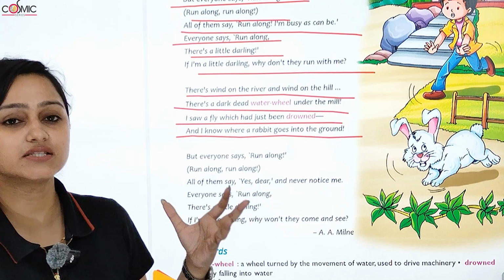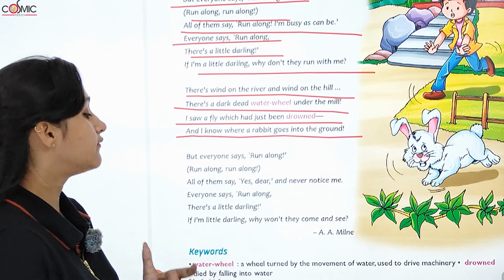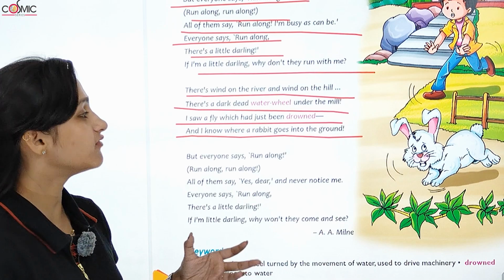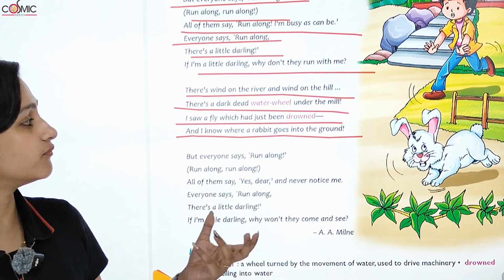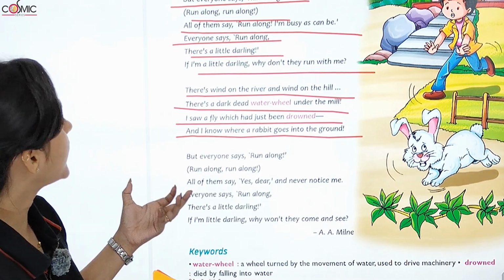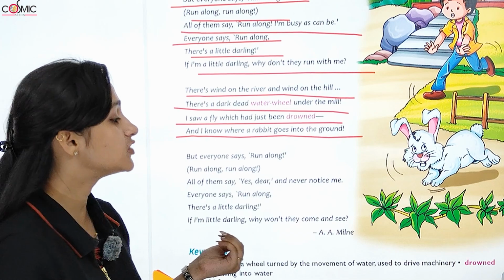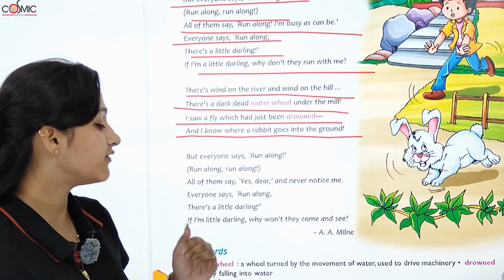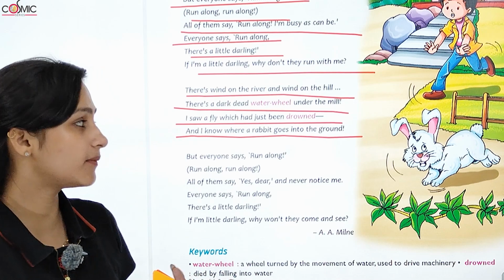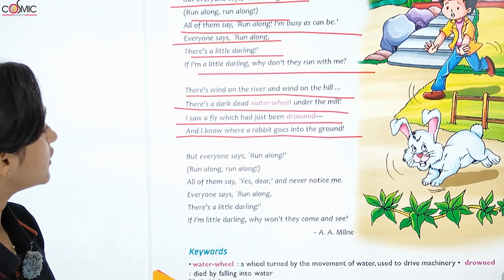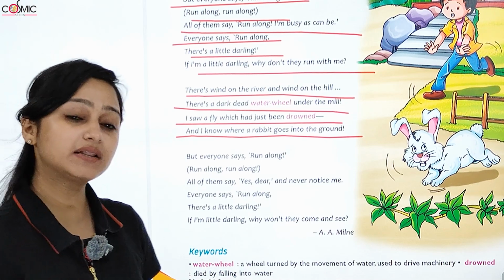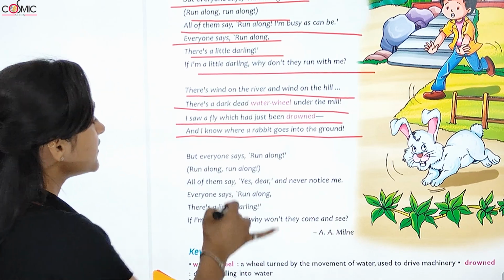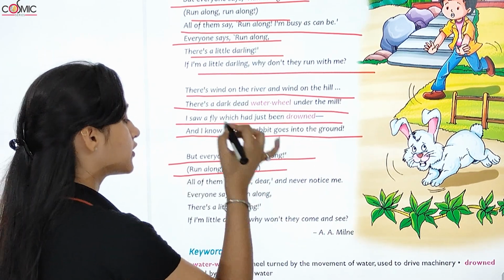So dark dead water wheel means a wheel turned by the movement of water, or used to drive machinery. वो कहाँ पे है? Under the mill के नीचे है. I saw a fly which had just been drowned. मैंने एक fly देखी जो अभी मतलब died by falling into water. वो drowned हुई है अभी मतलब water में गिर के. And I know where a rabbit goes. और मुझे पता है rabbit कहाँ जाता है? Ground के अंदर.